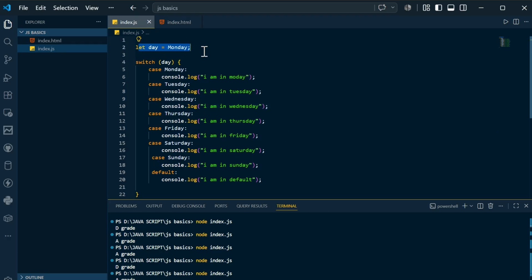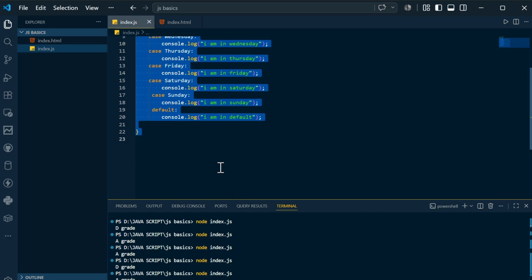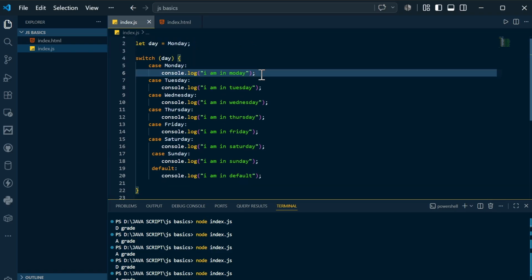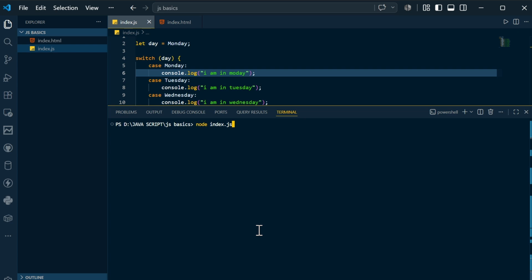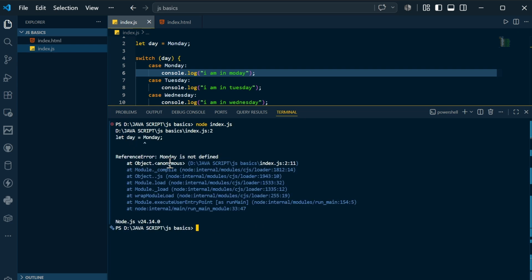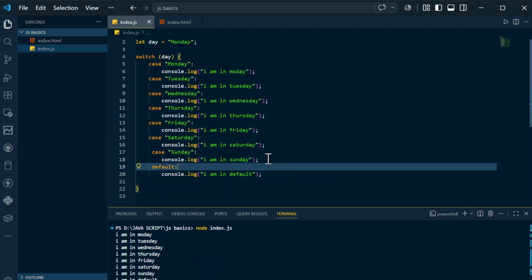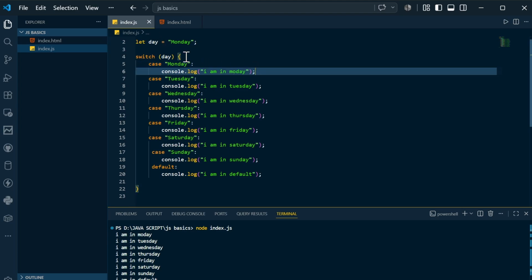Here let's say switch case is Monday. So based on that Monday, I am having some stuff. Basically after this statement you need to mention something known as break. Without break I will show you what happens right now. If I simply open here, clear the console screen, compile and run, you can see it's showing that Monday is not defined. Why? Because here day, as you can see clearly over here, I forgot to mention the double quotes as this is a string. So it is saying the day as Monday, and in the switch case you are passing this day, and in the case you have Monday, and the first one is as this is the day is Monday.